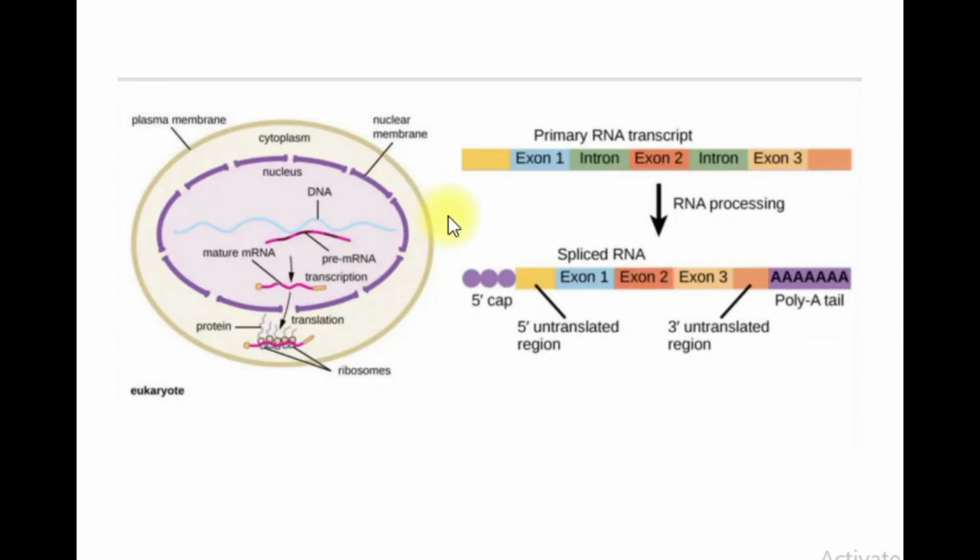So here we can see that there are the primary RNA transcript and the spliced RNA. What happens when the RNA is produced and it is not mature? Both exons and introns are present. What is the difference between the exon and the intron? Introns are the non-coding strand. Introns are non-coding. That means no amino acid will be produced from the introns. And what is an exon? Exon means the coding strand.